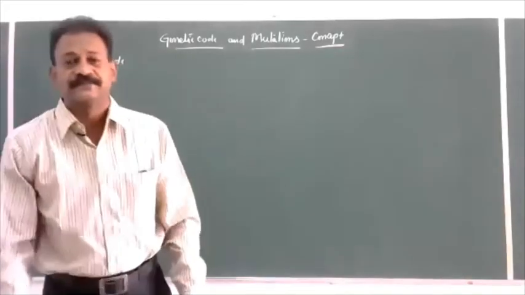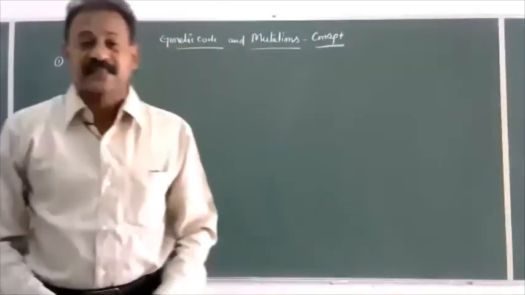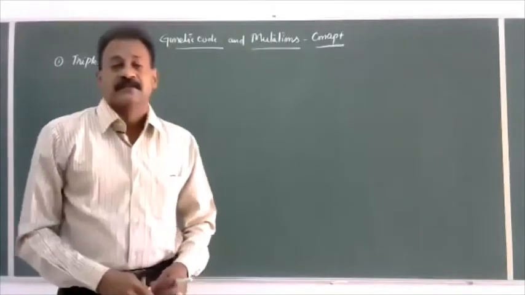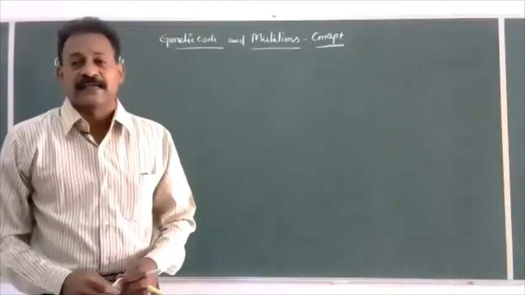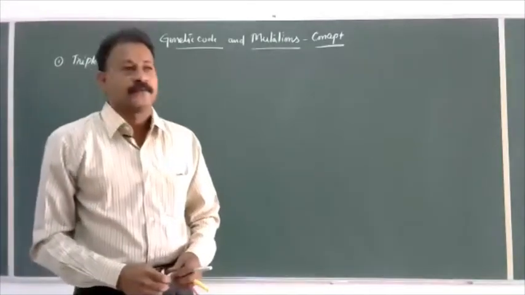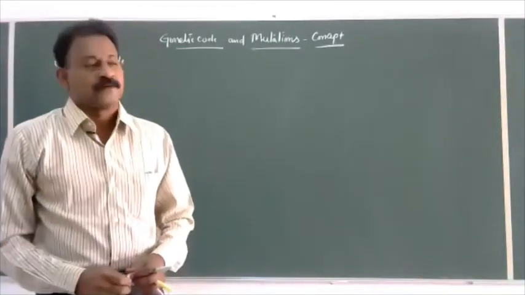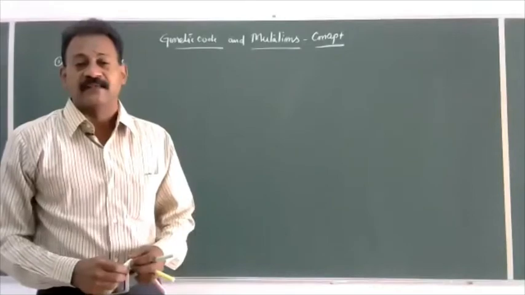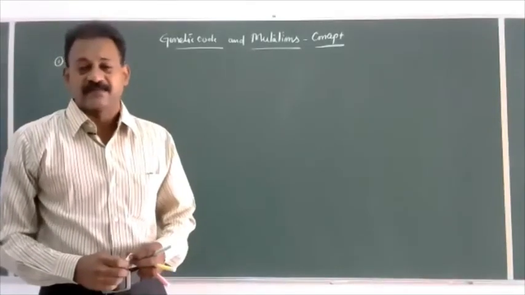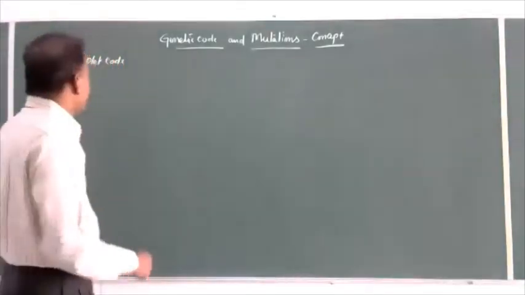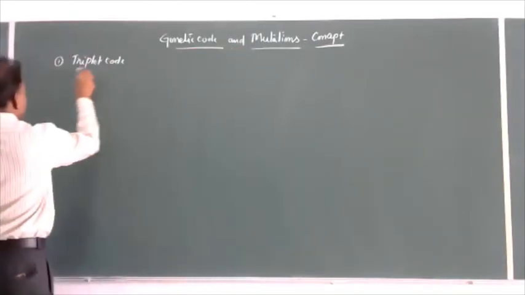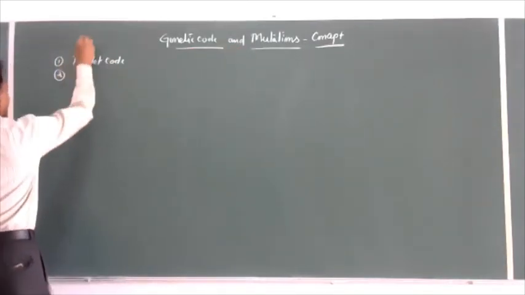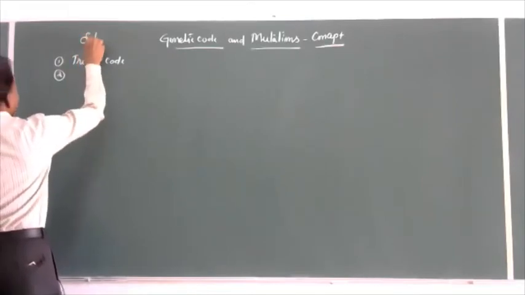Good morning, students. In the previous class, we have seen the salient features of the genetic code, the characters of the genetic code. The character which was not written in the NCERT prescribed syllabus, we will see. After that, we will go to the genetic code and mutations concept. Triplet code, characters are salient features. Let us see again.